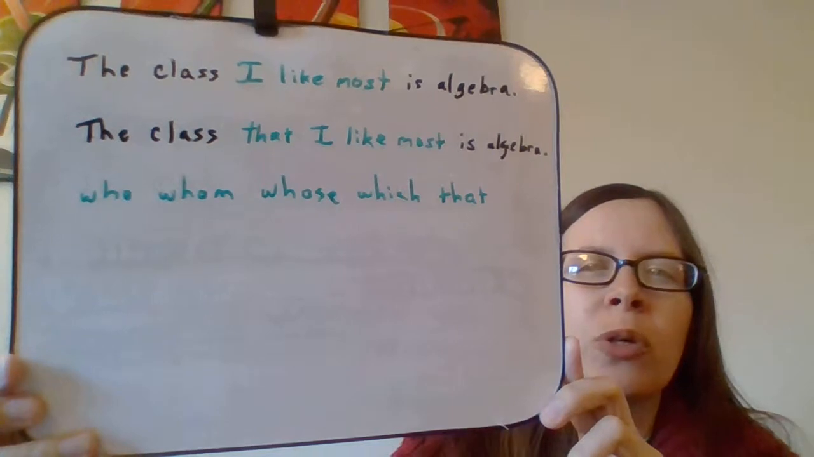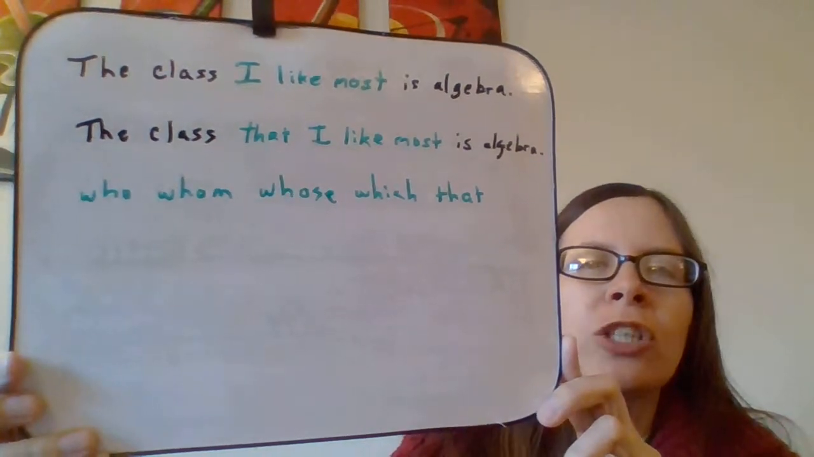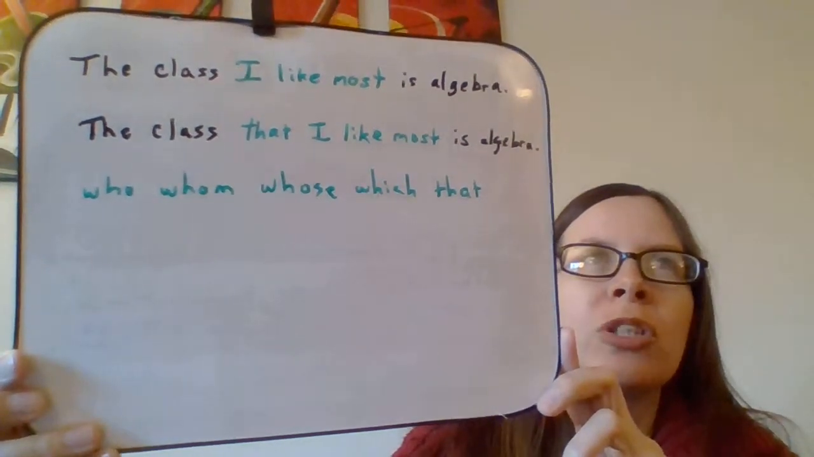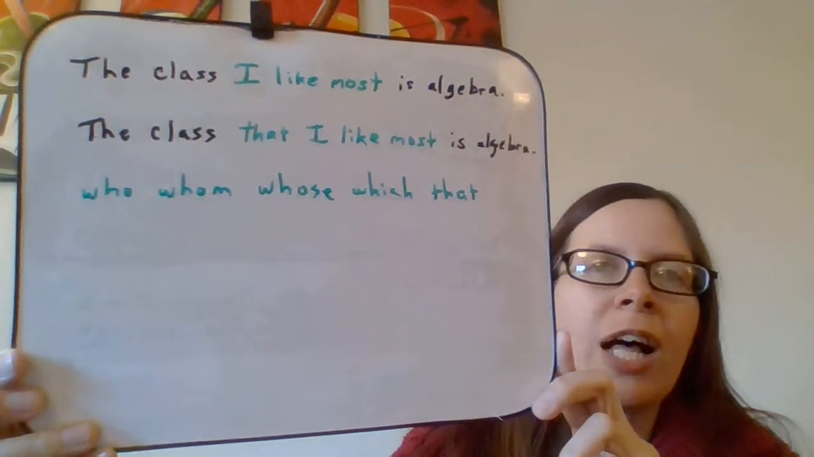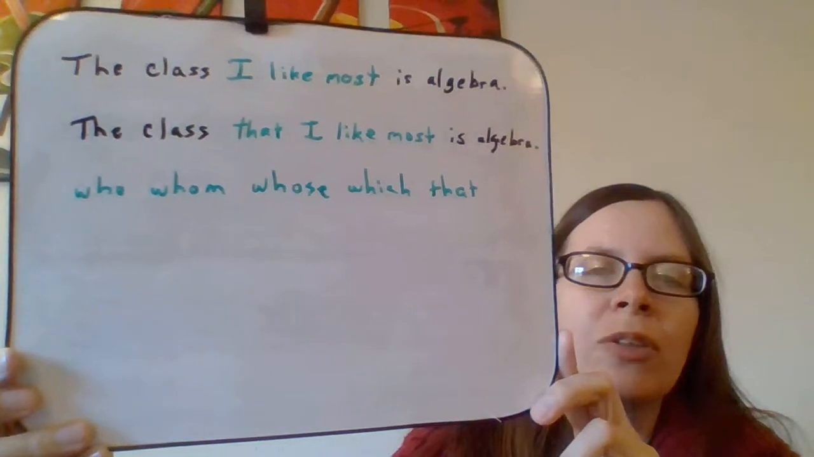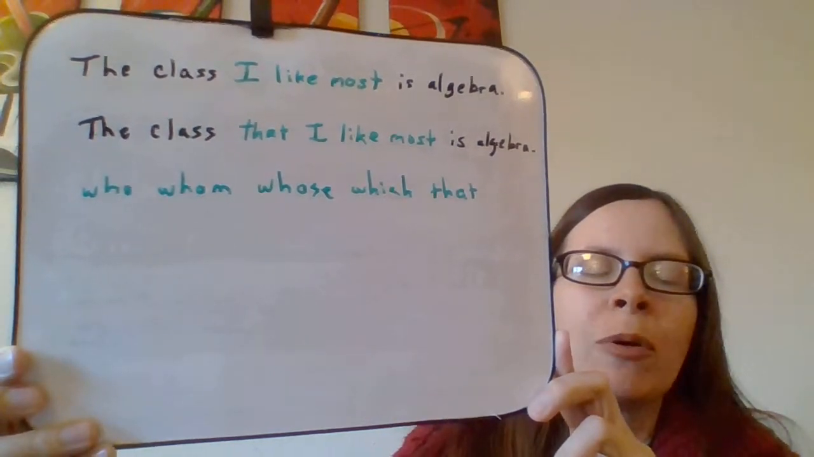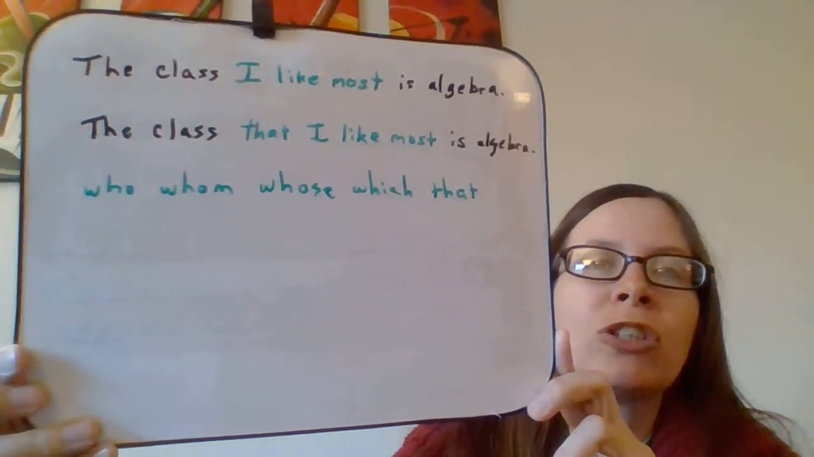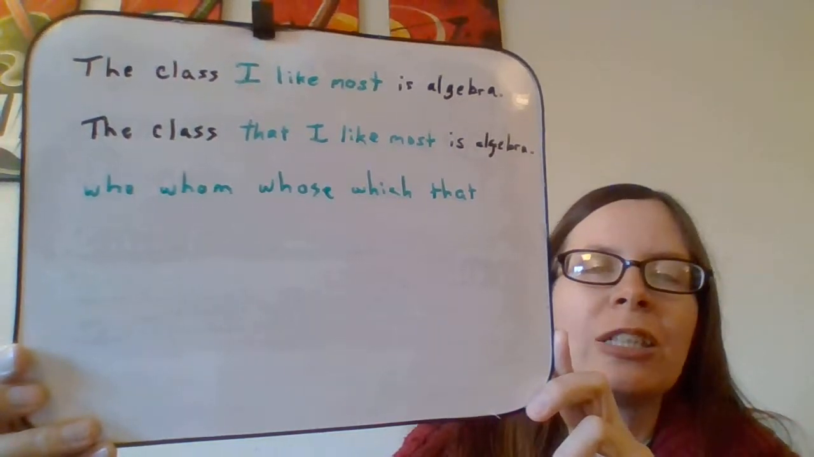Sometimes I think you could put the word who there. So if you're not sure, in the next exercise, you're going to be choosing what the adjective clause is from a sentence like this. You might have the whole sentence, the class I like most is algebra, and then you'll have to choose which part of that sentence is the adjective clause.